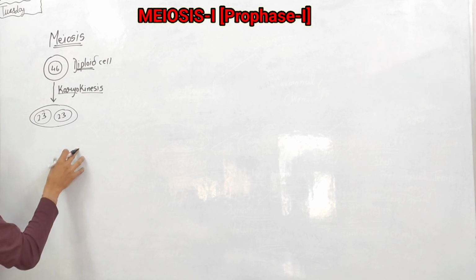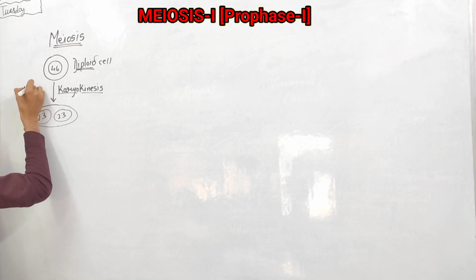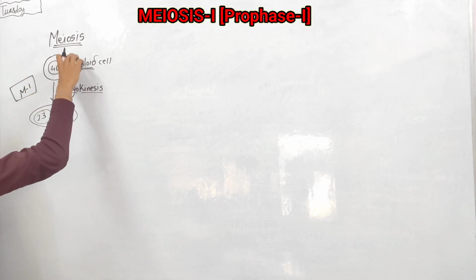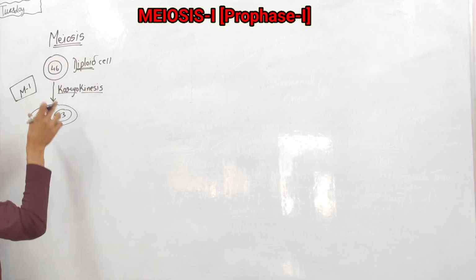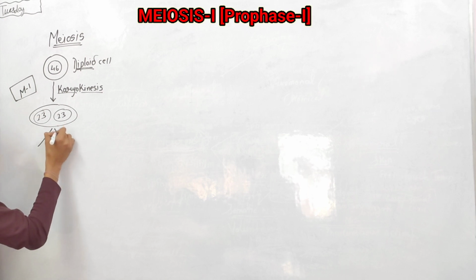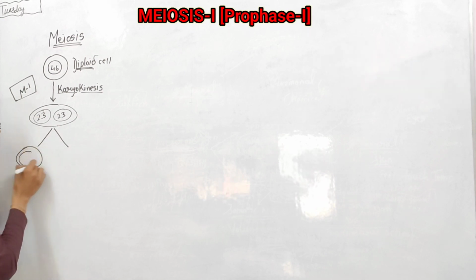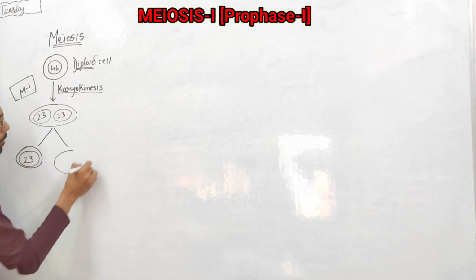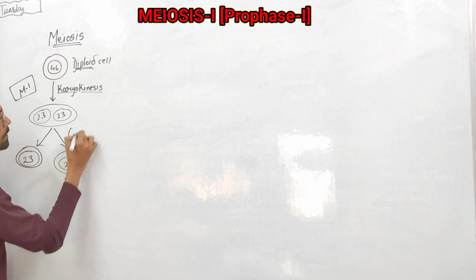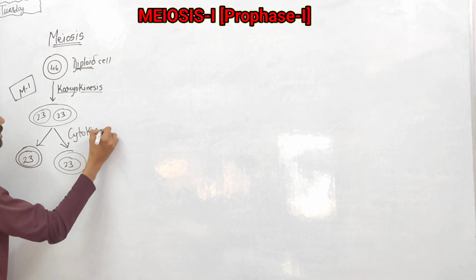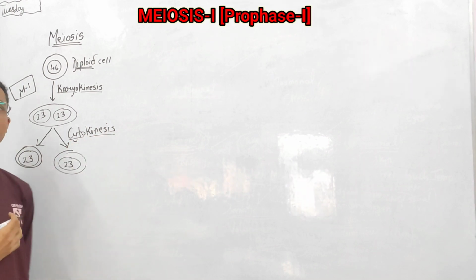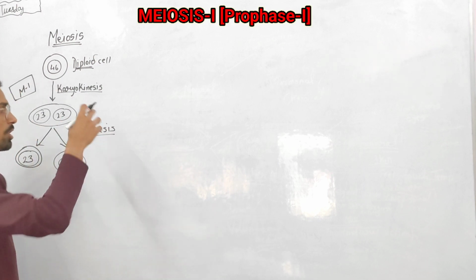So how is this going on? This process is called meiosis 1, where in the diploid cell's nucleus division, a half number of chromosomes forms, and afterwards this forms two different cells with 23 chromosomes by cytokinesis. Cyto means cytoplasm, kinesis means division. So cytokinesis is division of cytoplasm.